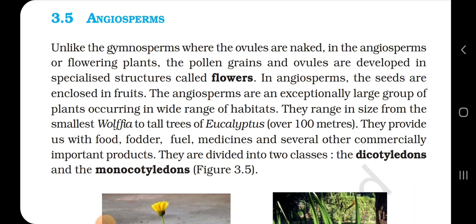3.5 Angiosperms. Unlike the gymnosperms, where the ovules are naked, in the angiosperms or flowering plants, the pollen grains and ovules are developed in specialized structures called flowers. In angiosperms, the seeds are enclosed in fruits. The angiosperms are an exceptionally large group of plants occurring in a wide range of habitats. They range in size from the smallest Wolffia to tall trees of Eucalyptus over 100 meters. They provide us food, fodder, fuel, medicines and several other commercially important products. They are divided into two classes, the dicotyledonous and monocotyledonous.